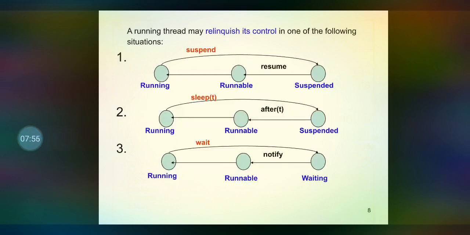Or else we can make the running thread wait if the resources are unavailable. Then after the availability of resources, with the help of notify, that thread will be brought into the runnable state, and in turn it will be brought into the running state.